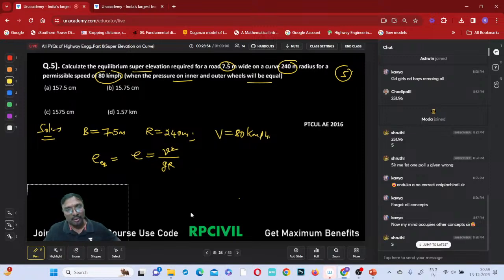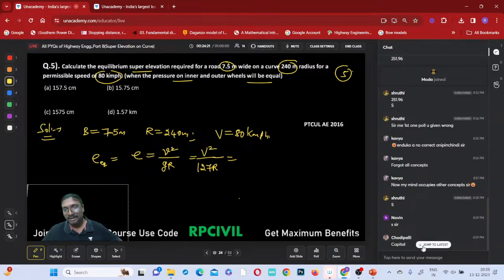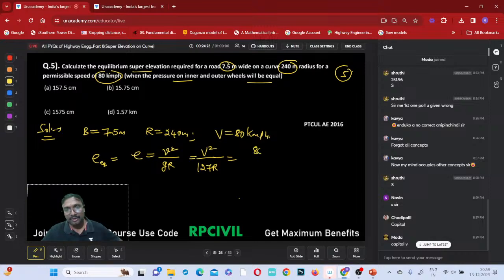So now what is given? If you observe, capital V square by 127 R. Which formula do you want to use, the capital V formula or the small v formula, everyone? Which one do you want me to use? Somebody tell me, just tell me anything. Capital V, okay. Capital V square is 80 square divided by 127 into R.